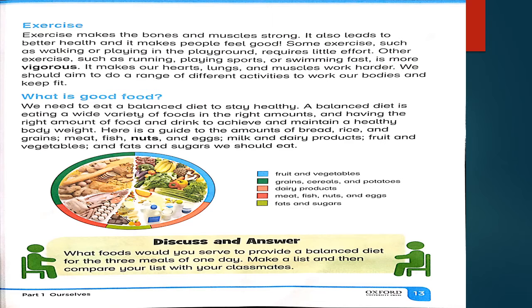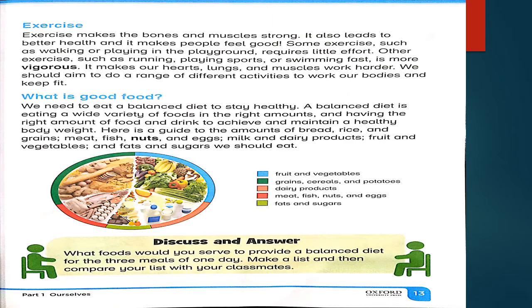Dairy products mean the products which are made up of milk like butter, cheese, milk and other items which contain milk. The next one is with red color and that is meat, fish, nuts and eggs that are also important for good health. It is called good food and it is shown on the plate with red color.